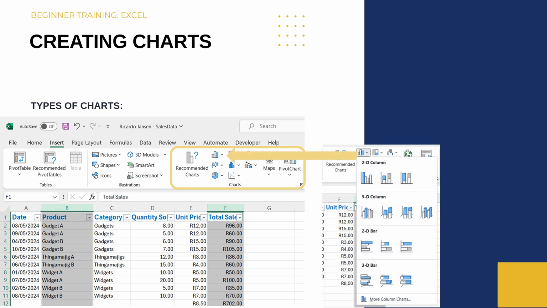Excel offers various chart types: bar, line, pie, column, etc. Let's create a bar chart. With the data selected, go to the Insert tab, click on the bar chart icon, and choose a style.